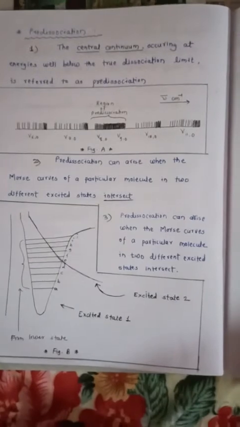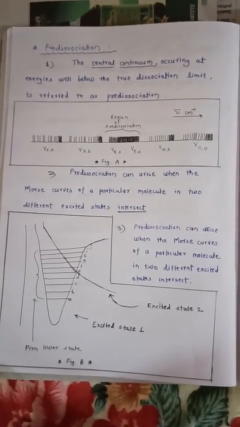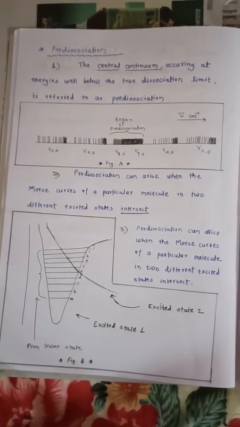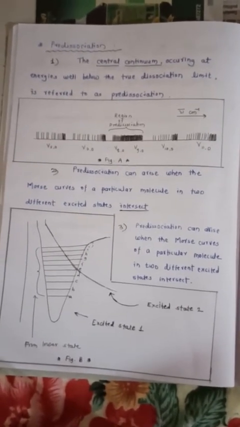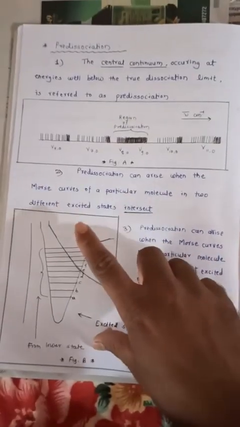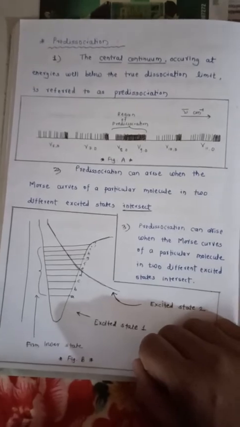So this is about pre-dissociation. So we have to write the definition of pre-dissociation. What is pre-dissociation? The central continuum occurring at energies well below the true dissociation limit is referred to as pre-dissociation.